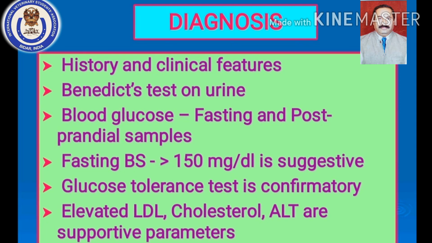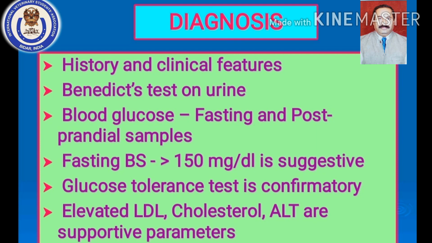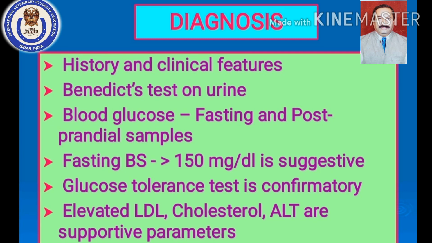Then how are you going to confirm it? The preliminary screening test for diabetes mellitus is the Benedict test on the urine. Every Benedict reagent bottle will have a color chart. Usually blue is negative, then the next is green, which says the urine sample is positive for 0.5% glucose. Then yellowish red is 1%, then yellowish brick red is 1.5%, and brick red is called more than 2%. These color charts are always there with the Benedict reagent.